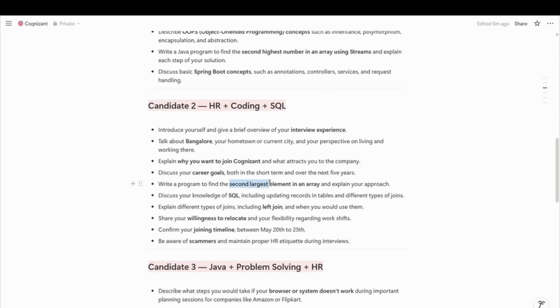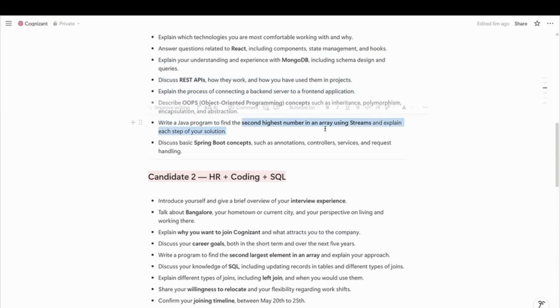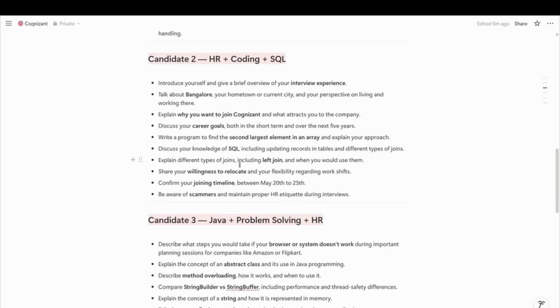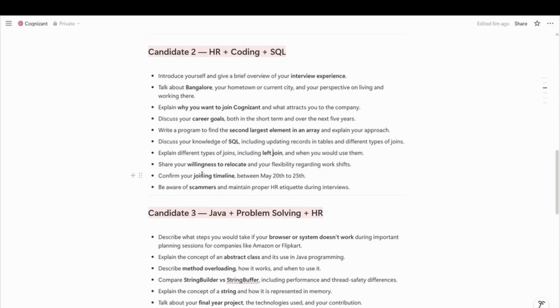He was also asked to write a program for finding the second largest element. So these are the common questions asked of both candidates. Also, he was asked about SQL queries, updating records in tables, and about joins, and specifically left join was asked.